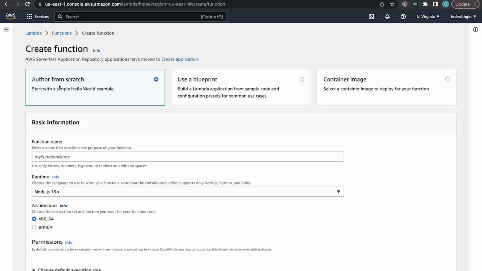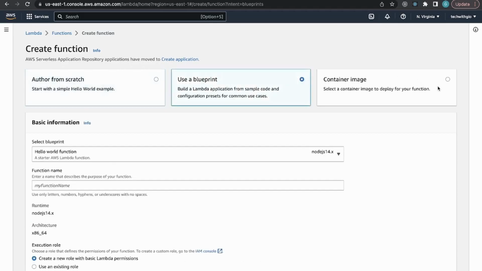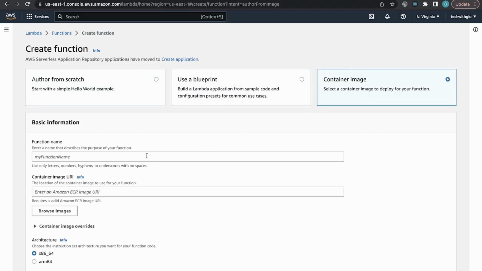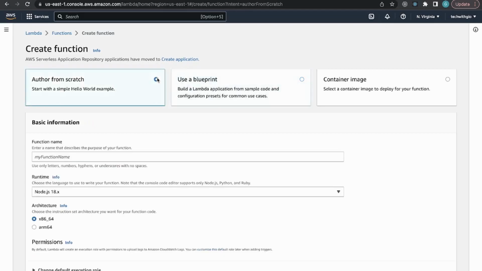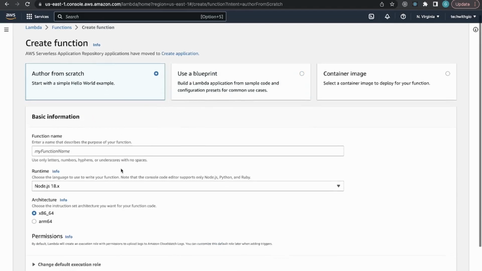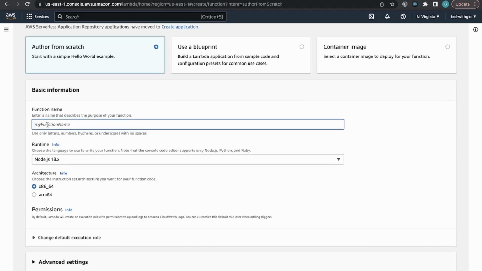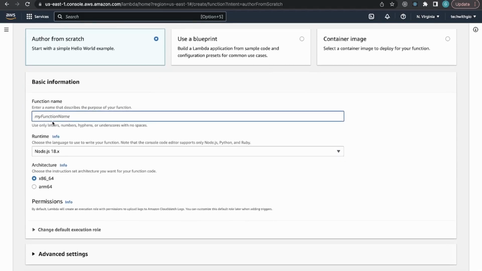So there are some settings. The first one gives you the ability to author from scratch, so we can create it ourselves, or we can use a blueprint, or we can use a container image. You can play around with this if you have a container that you want to use. If you want to go based on some sample code and configuration presets, you could do this. Or if you just want to create it yourself, you're the author, you're the painter, you could do this. Then we just have to define a function name. There are some rules to that: you can only use letters, numbers, hyphens, or underscores, with no spaces.